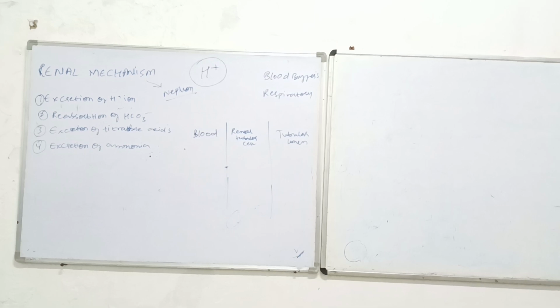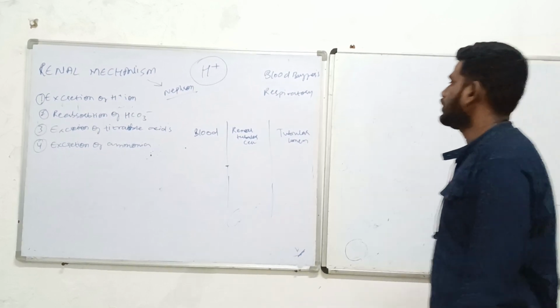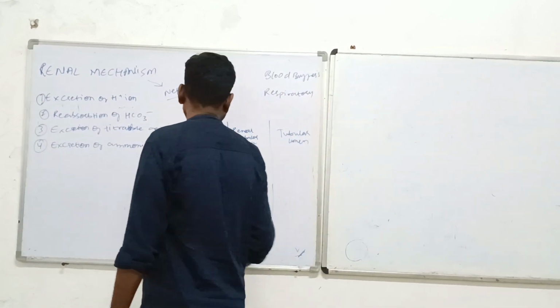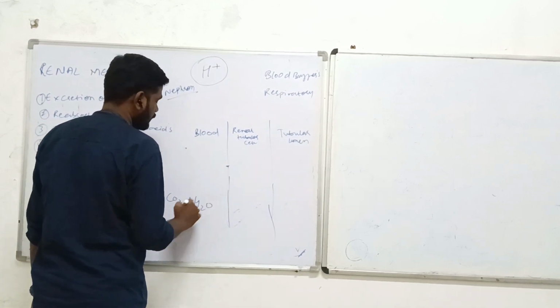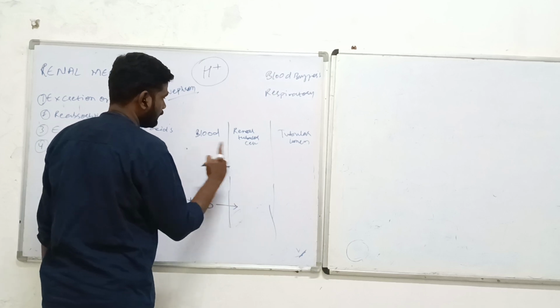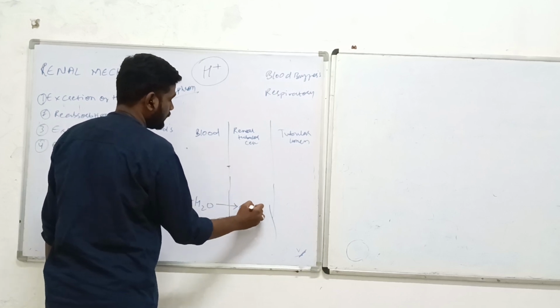Now, from the blood, as I have said in the previous classes, when the respiratory mechanism was going on, it was acting as a temporary solution for your body. Now, what is going to happen? The carbon dioxide along with the water will reach the kidney and jump from the blood to the renal tubular cell.